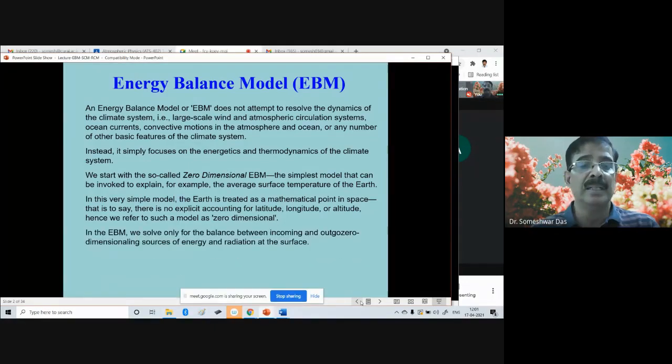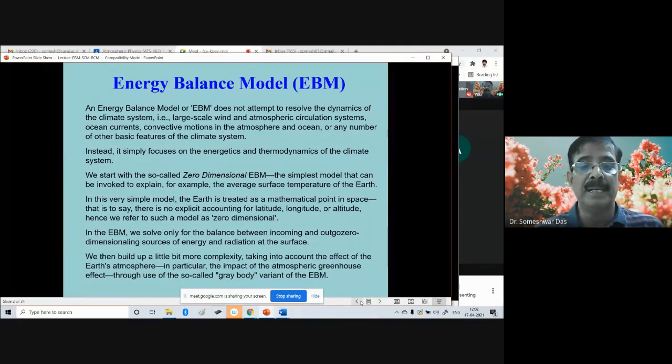In the EBM, we solve only for the balance between incoming and outgoing sources of energy and radiation at the surface. This is what we do. We just try to balance the incoming and outgoing radiation energy.